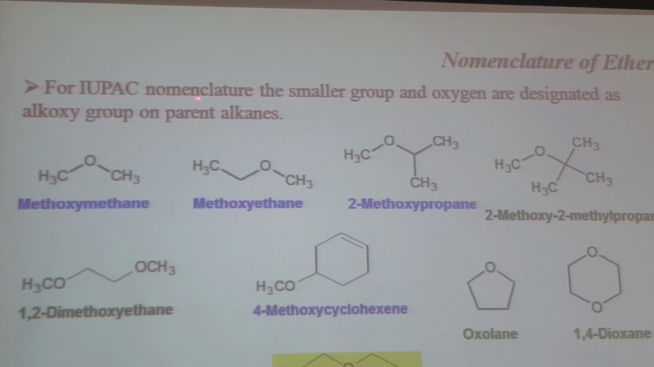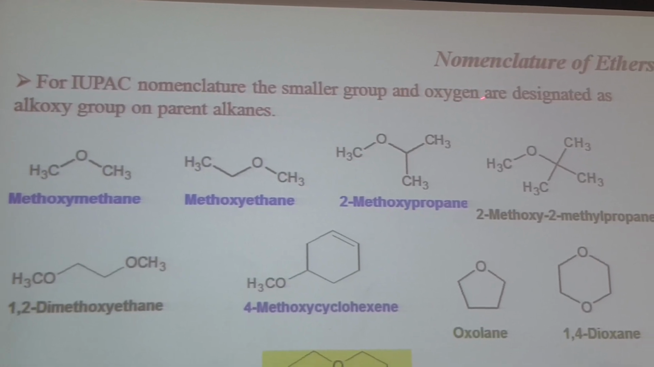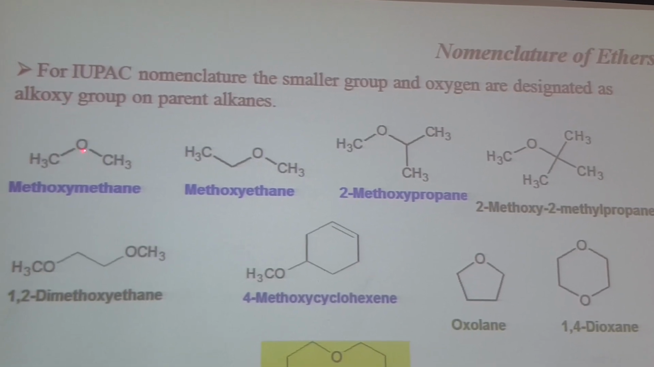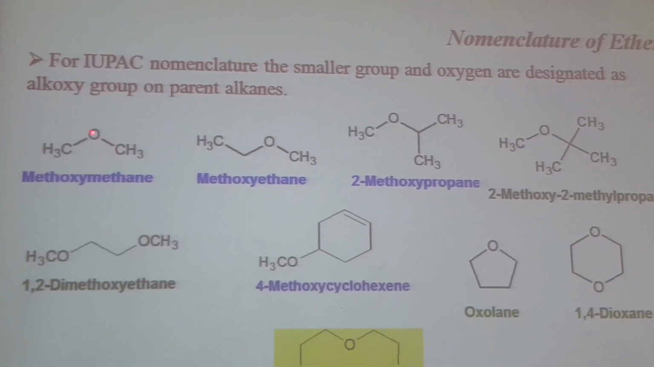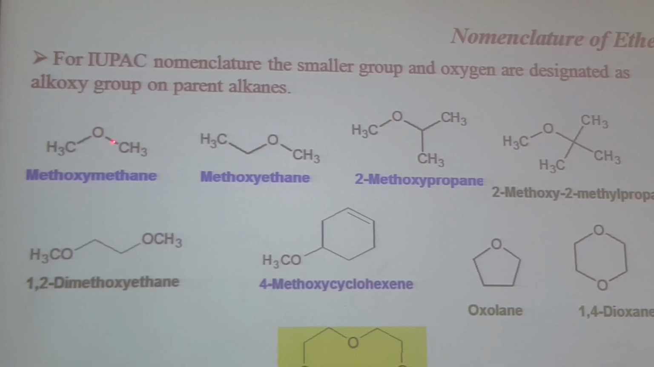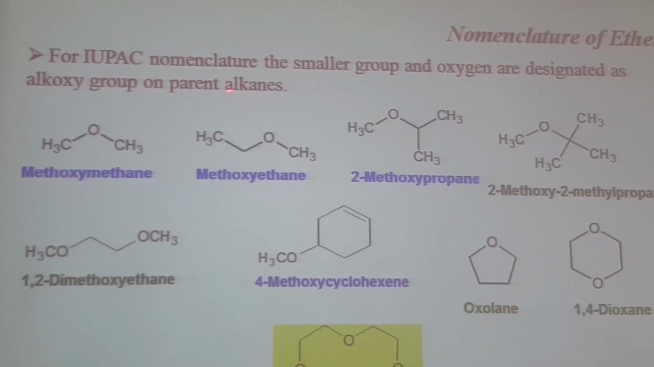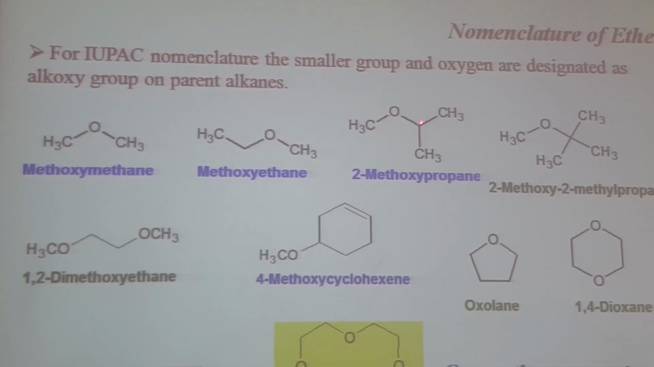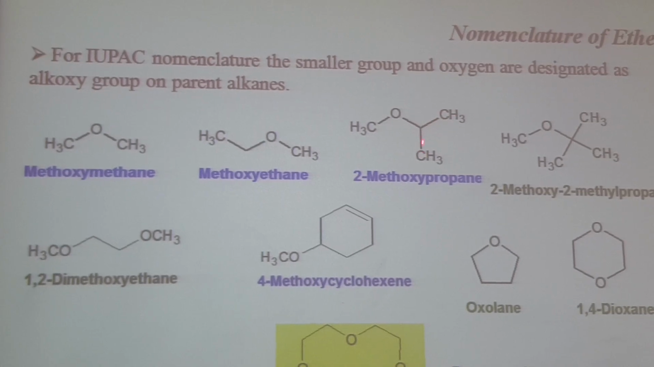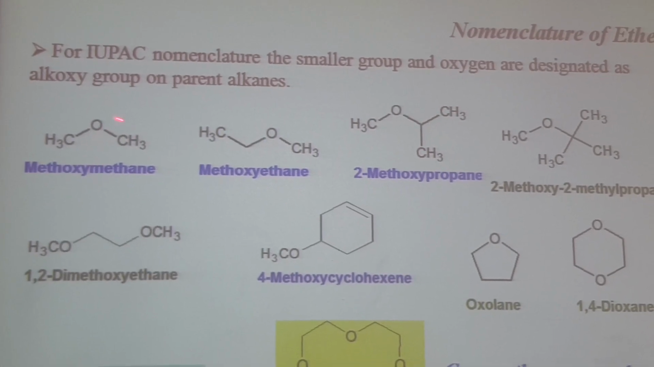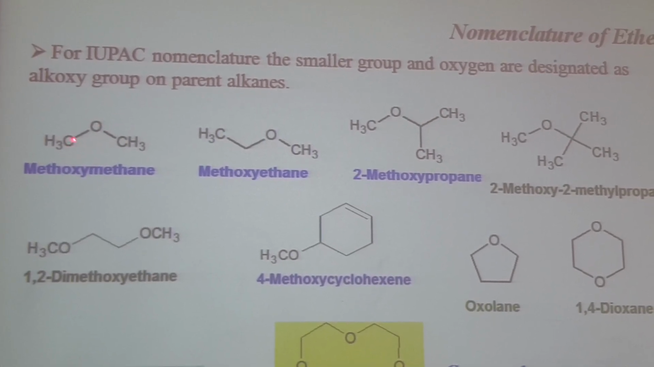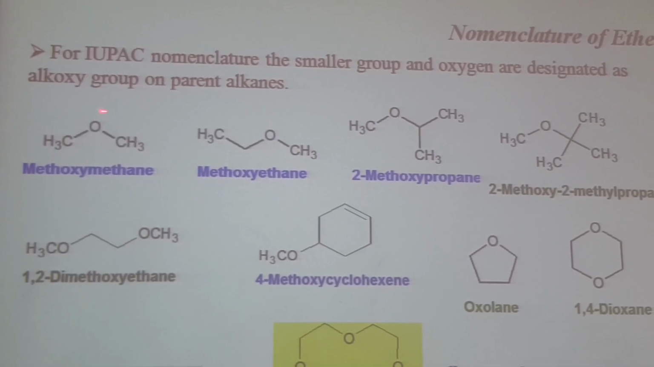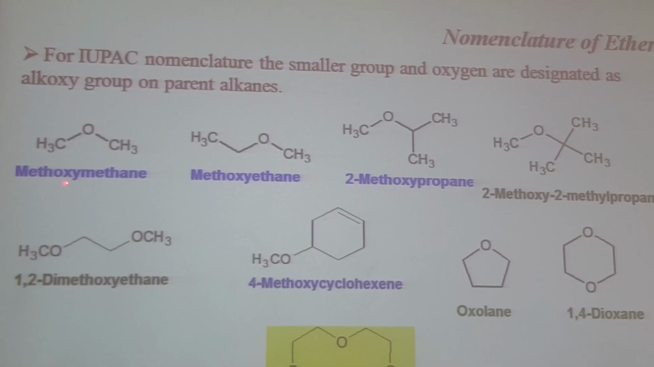For IUPAC nomenclature of ethers, the smaller group along with oxygen is designated as alkoxy. For example, OCH3 is alkoxy, and specifically it is methoxy, on the parent alkane. Just think that this is a substituent which is present on the parent alkane. So it is methoxymethane, because this is CH3. If one more hydrogen were there, then it would be methane. So this hydrogen is replaced with a methoxy group. That's why it is methoxymethane.